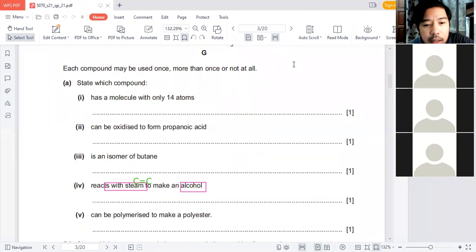But again, so here, only C double bond C can react with steam to form an alcohol. Now, how can they actually do that?